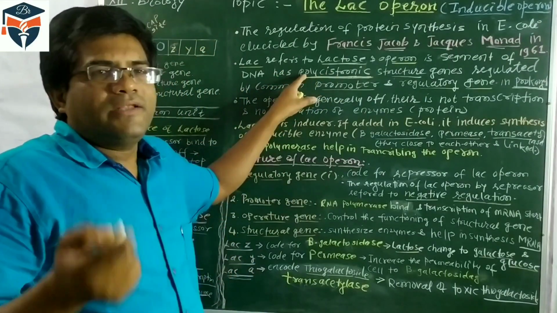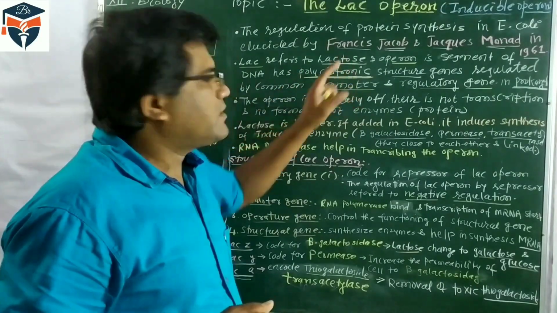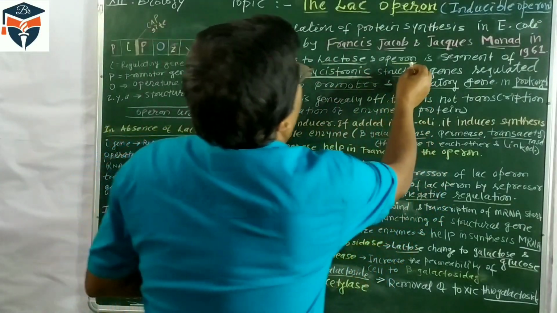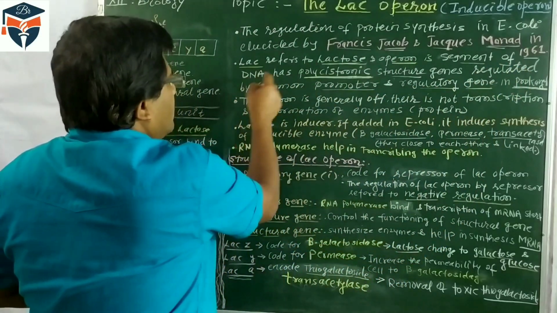As we have discussed, prokaryotes have polycistronic genes. So what is an operon? An operon is a segment of DNA.